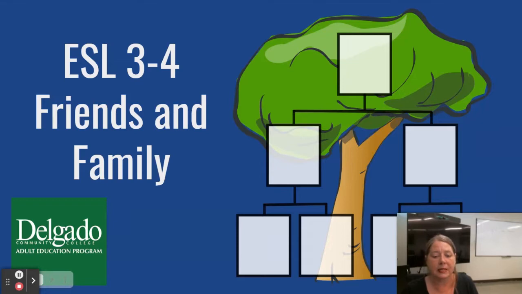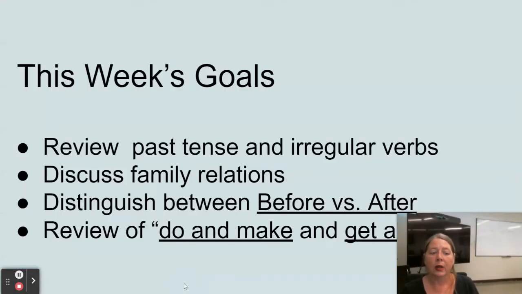This week's topic is friends and family. So let's get into this. We're going to review past tense and irregular verbs. We're going to discuss family relationships. We're going to distinguish between before and after, and we're going to do a review of do and make, get,